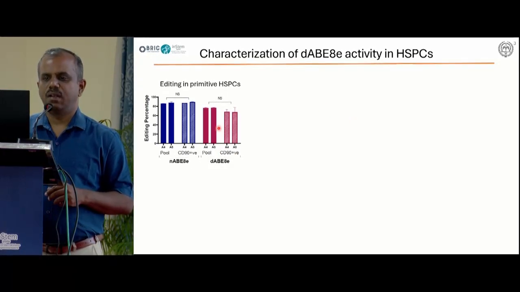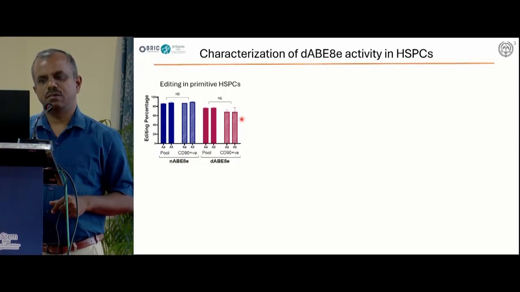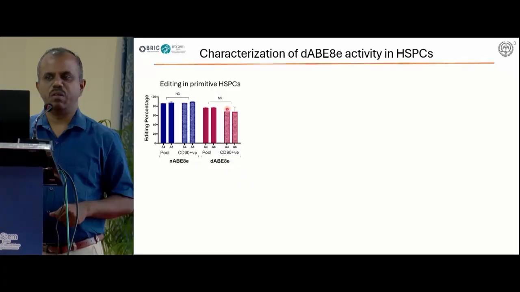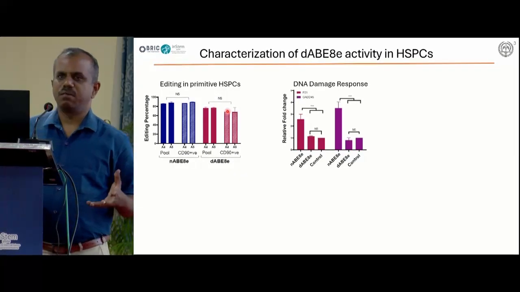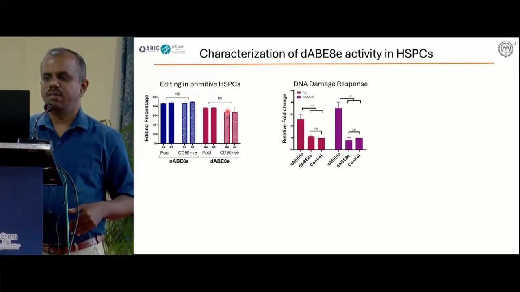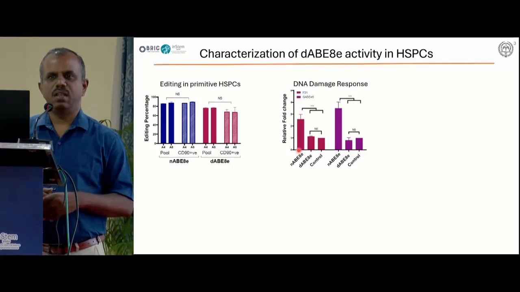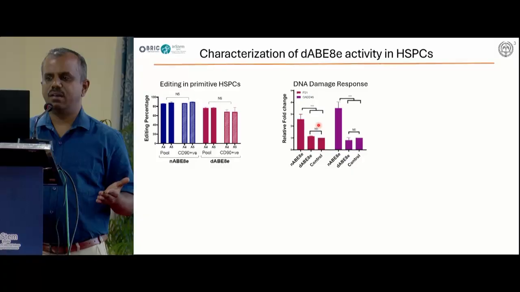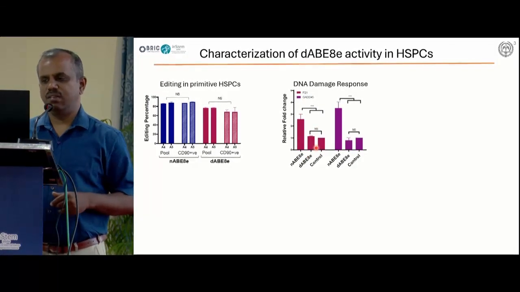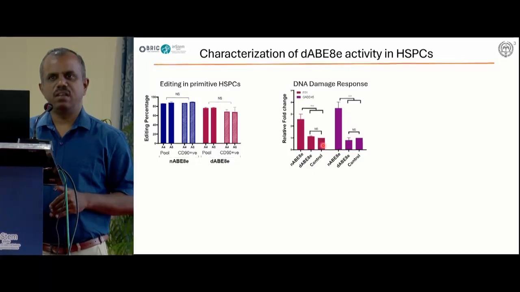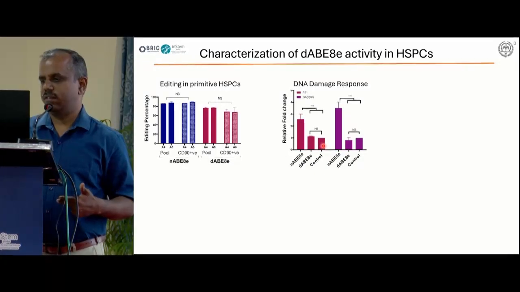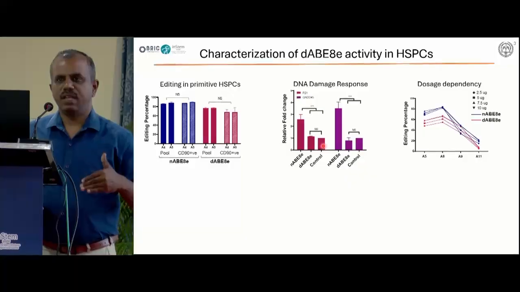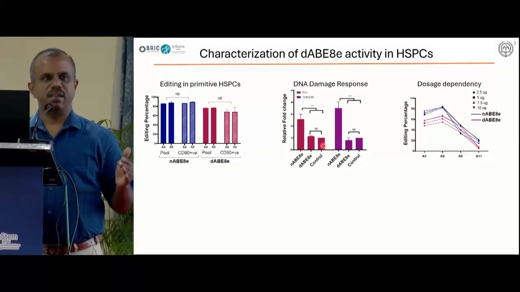As you see here, compared to the nickase base editor, the DNA break-free base editor also causes base conversion even in the primitive population. And one of the main problems we see even with a single-strand break is that DNA damage genes like P21 and GADD genes are activated. When we're using the DNA break-free base editor, we can see a reduction in the DNA damage response. And then we wanted to see whether the editing can be increased further by increasing the concentration.